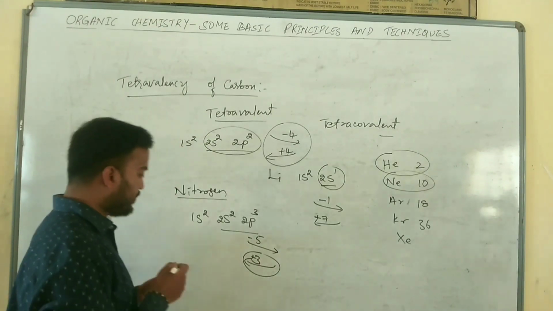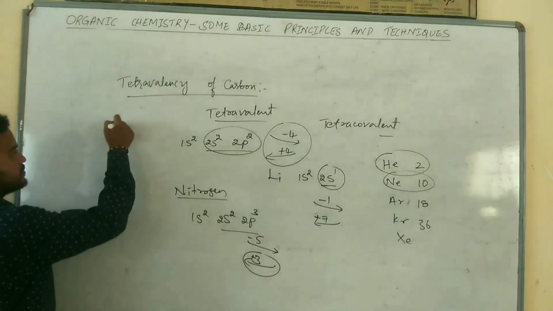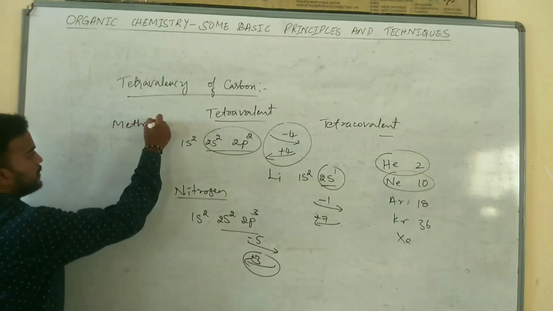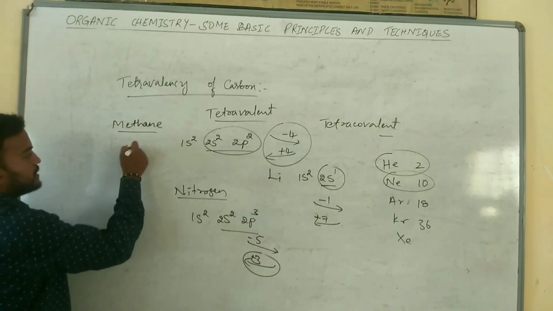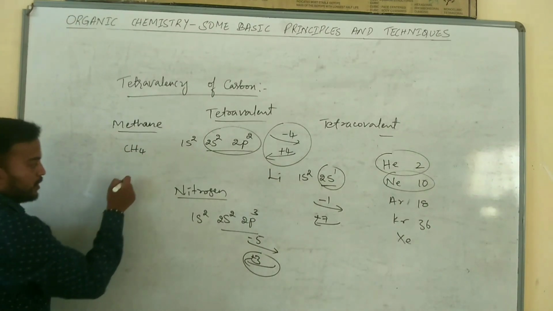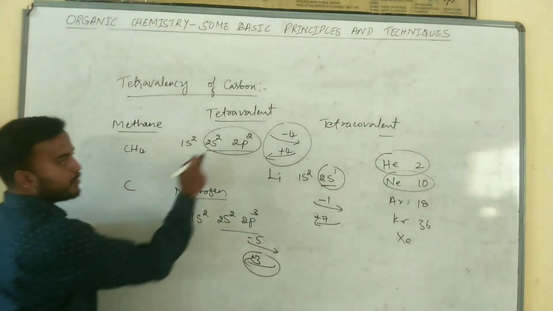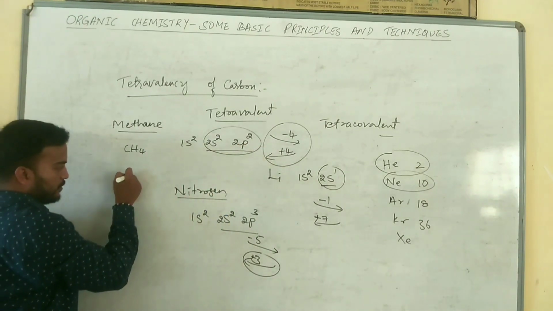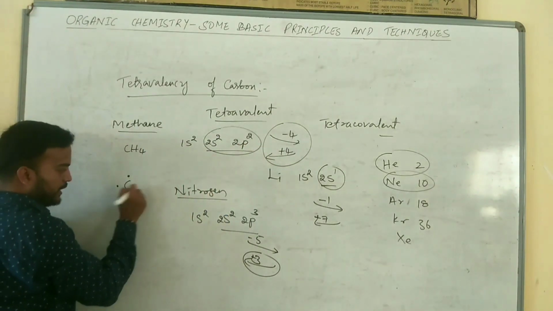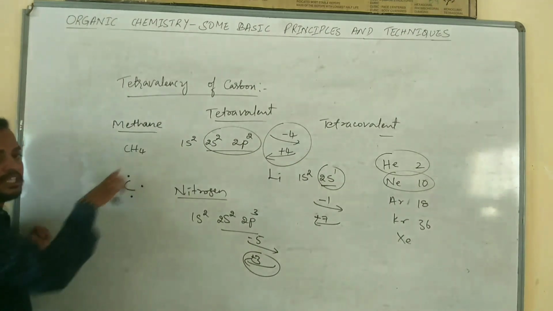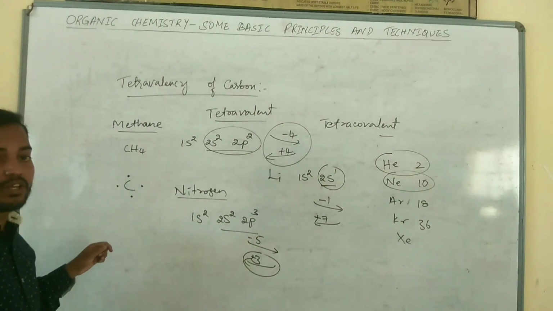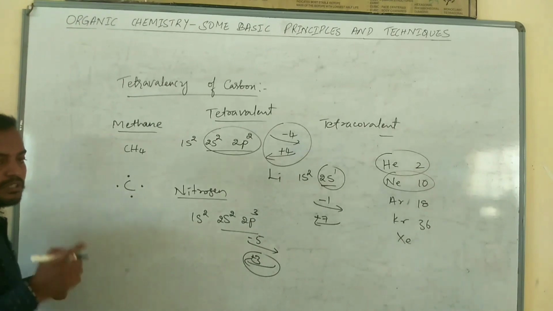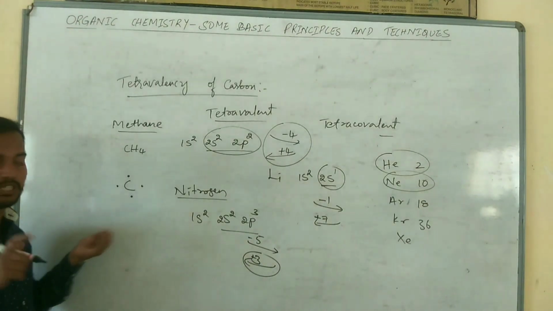For example, I will take methane. Methane has the formula CH4. Carbon has how many electrons in the valence shell? It has 4 electrons: 1, 2, 3, 4. Hydrogen has atomic number 1, and its electronic configuration is 1s1, which means it has 1 electron.